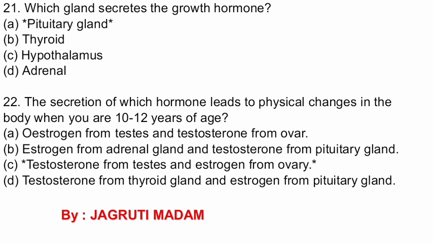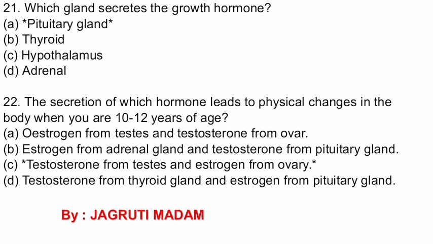Question number 22. The secretion of which hormone leads to physical changes in the body when you are 10 to 12 years of age? The options are A. Estrogen from testes and testosterone from ovary.